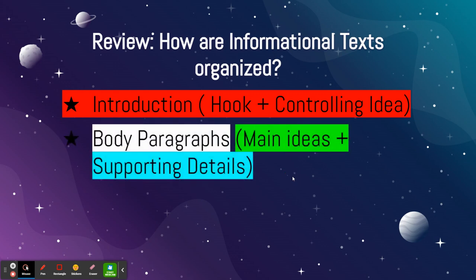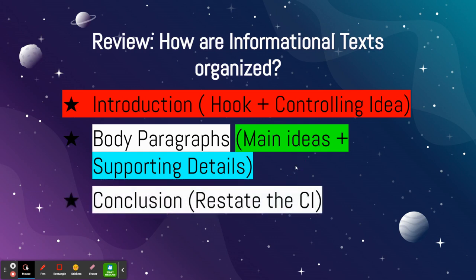Then there's going to be body paragraphs. Those body paragraphs will have main ideas that connect to the controlling idea and supporting details that give information about the main idea. And then we will end with a conclusion, which will generally restate that main idea, the controlling idea of the whole paper. Now, if you're familiar with this, then you are in luck because argumentative texts are structured in a very similar way. They have an introduction, body paragraphs, and a conclusion.